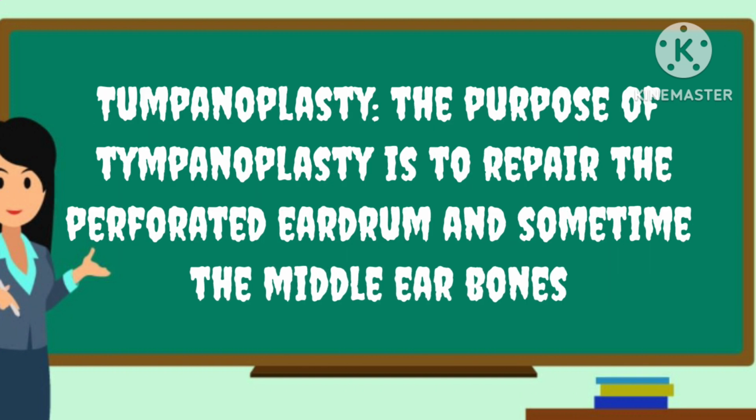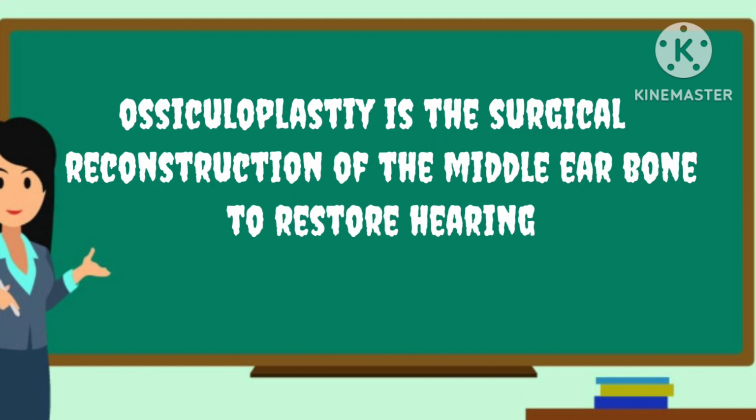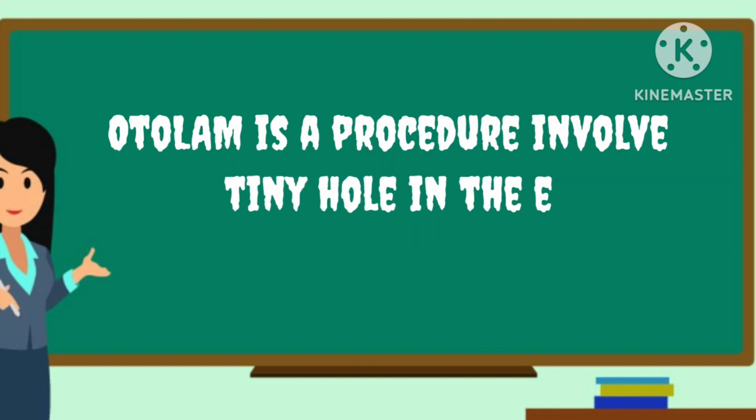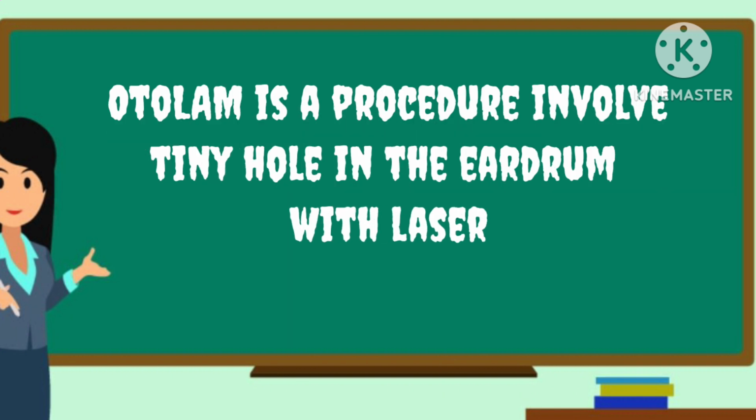The purpose of tympanoplasty is to repair the perforated eardrum and sometimes the middle ear bones. Ossiculoplasty is the surgical reconstruction of the middle ear bones to restore hearing. AutoLase is a procedure that involves making a tiny hole in the eardrum with the help of a laser.